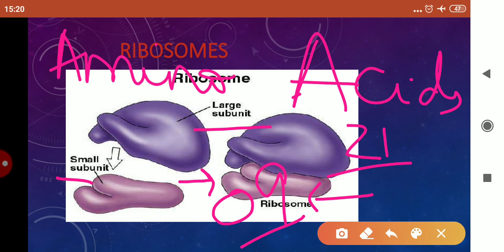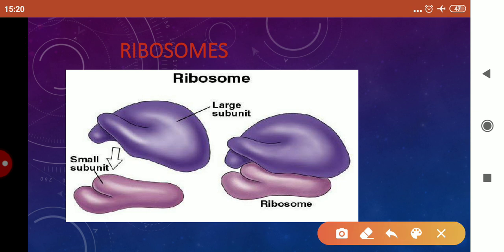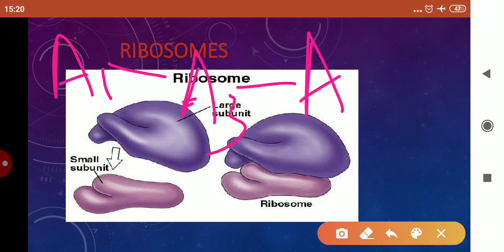Now, children, these amino acids combine together. Suppose this A1 is an amino acid, it can combine with A3 amino acid, it can combine with A5, again with A1, or any order, and attain a particular structure and form a particular protein.